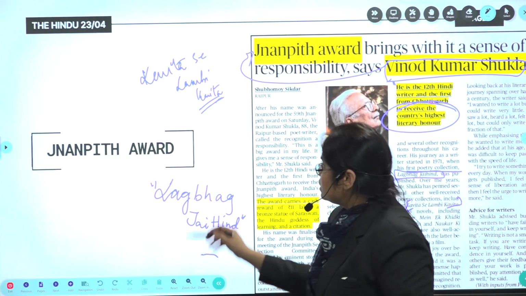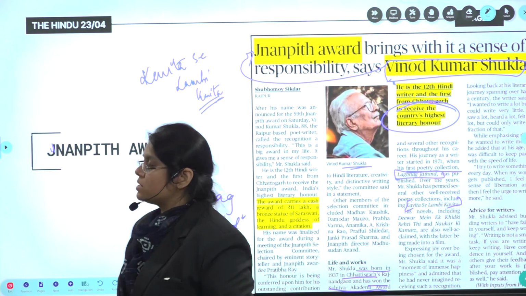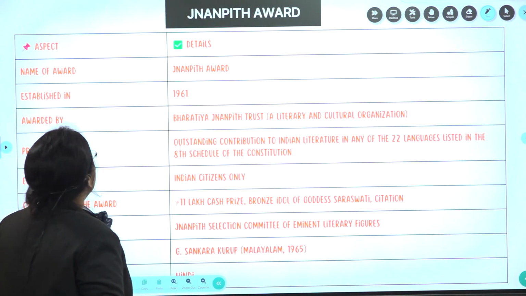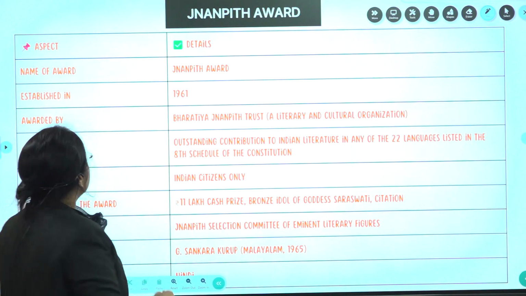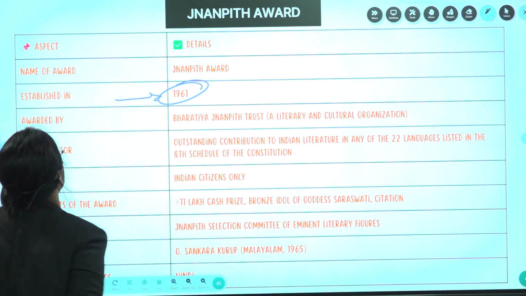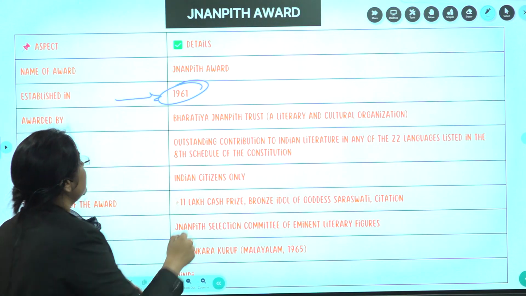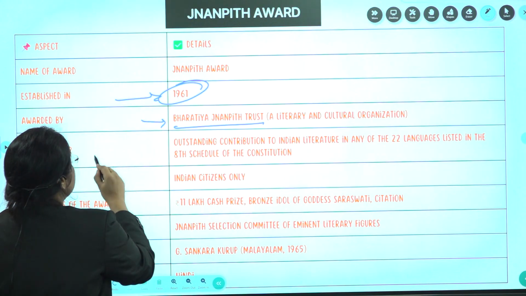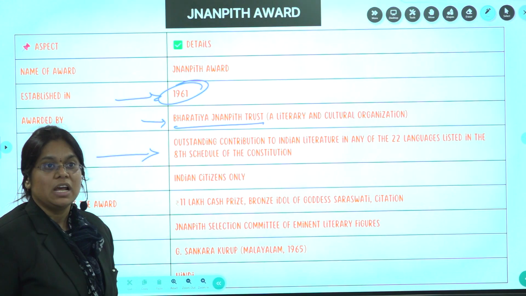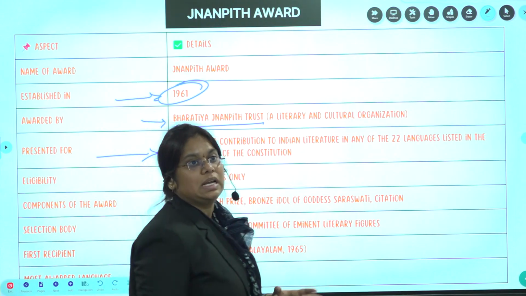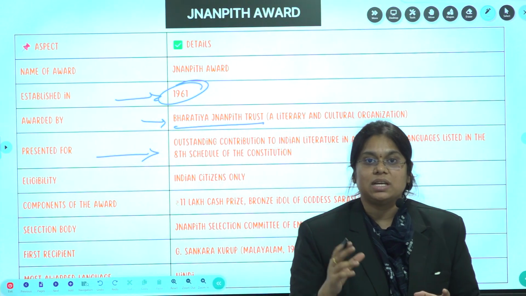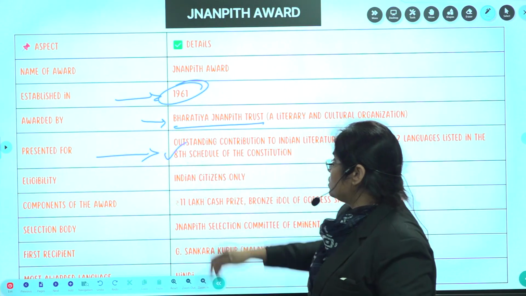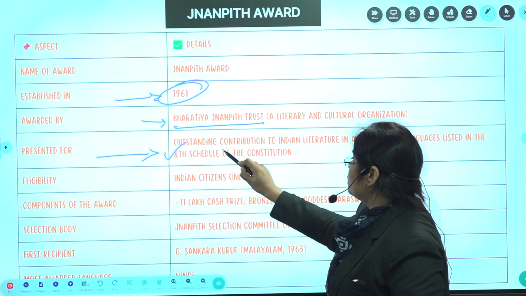Okay. Now in this context, let's talk about the Jnanpith Award, which is important for the prelims perspective and also other competitive exams. The name of the award is Jnanpith Award, and it was established in 1961. Who awards this? It is awarded by the Bharatiya Jnanpith Trust, a literary and cultural organization, and it is presented to those who show outstanding contribution in the 22 languages mentioned in the 8th Schedule of the Constitution.